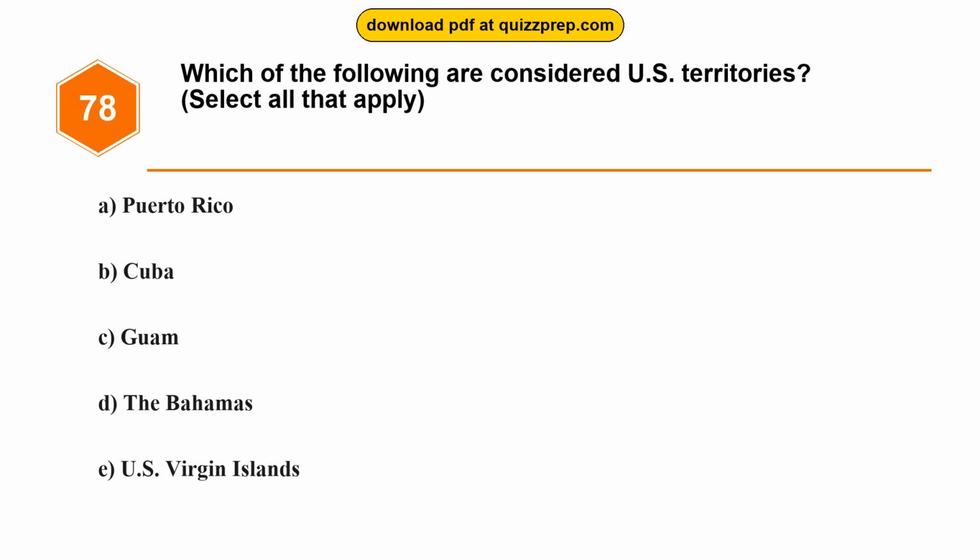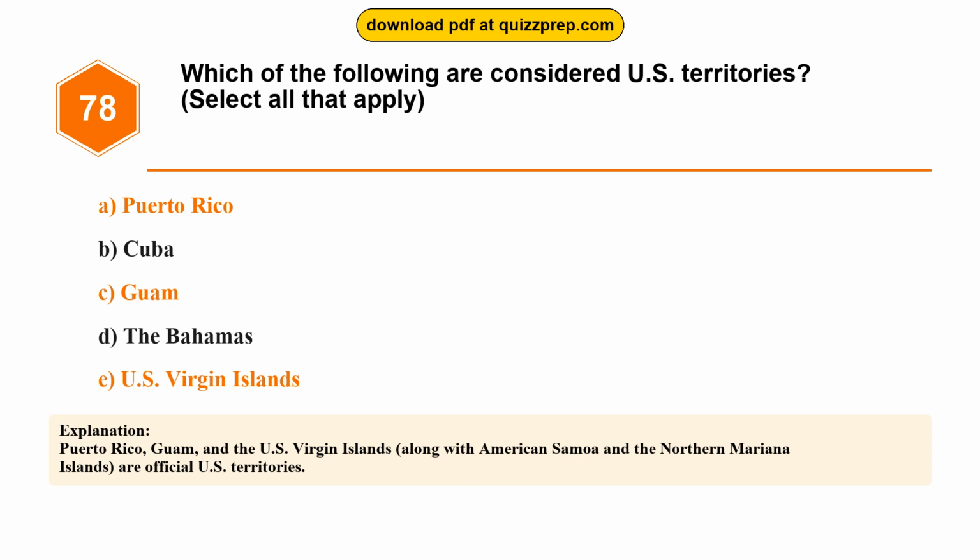Question 78. Which of the following are considered U.S. territories? Option A, Puerto Rico. Option B, Cuba. Option C, Guam. Option D, the Bahamas. Option E, U.S. Virgin Islands. The correct answers are options A and C and E. Puerto Rico, Guam, U.S. Virgin Islands. Puerto Rico, Guam, and the U.S. Virgin Islands, along with American Samoa and the Northern Mariana Islands, are official U.S. territories.